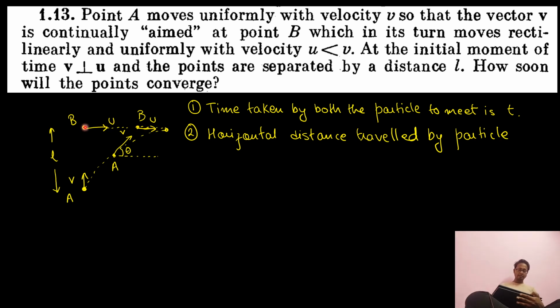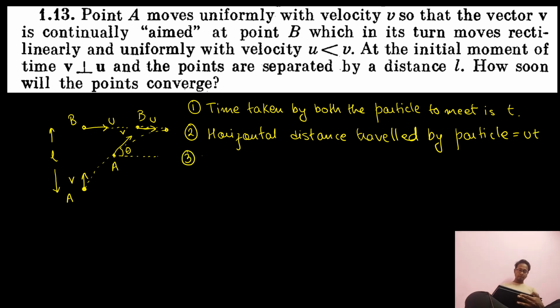Speed is equal to distance divided by time, or distance is equal to speed into time. X is equal to ut plus half at square. Acceleration in x direction is equal to 0. So distance is nothing but u into t, where t is the time taken, so it is ut.